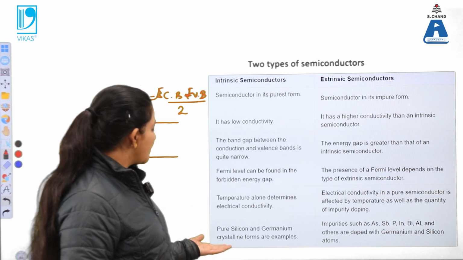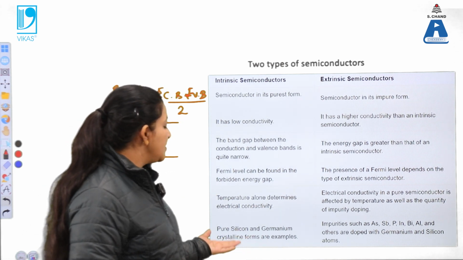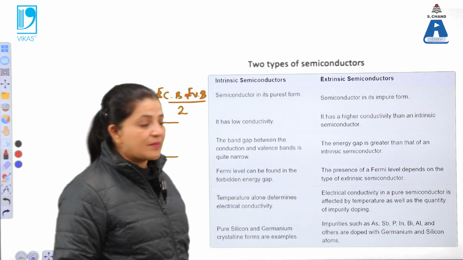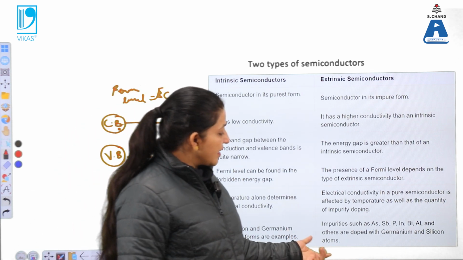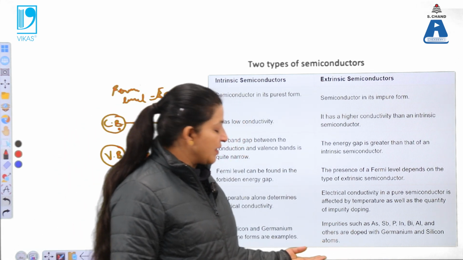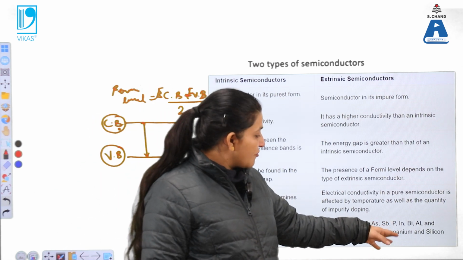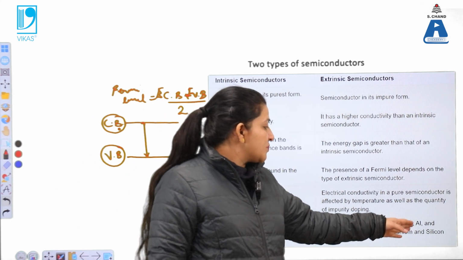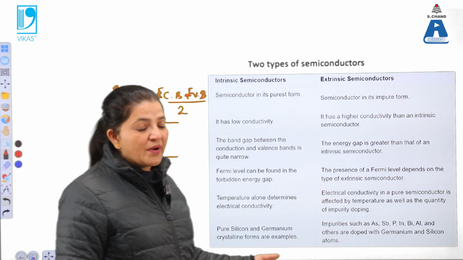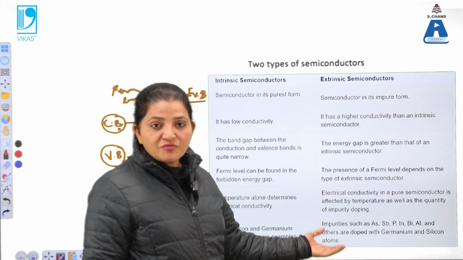Next examples are pure silicon and germanium. These are the examples of intrinsic semiconductor. While in this case, the pure silicon and germanium are doped with arsenic, antimony, phosphorus, indium, bismuth and aluminium. So these are the dopants. Some of them are p-type and some of them are n-type.